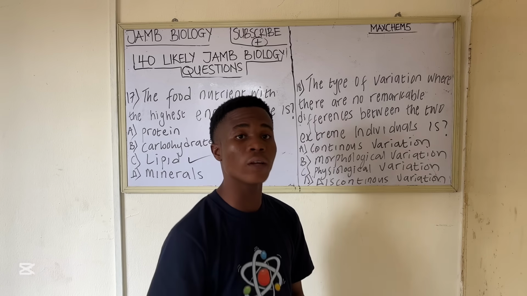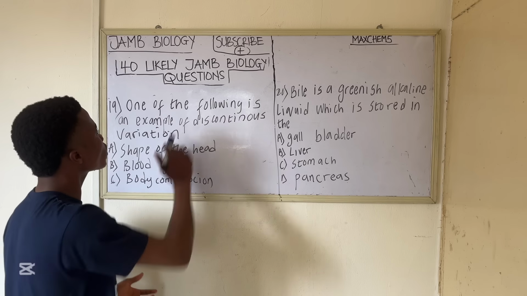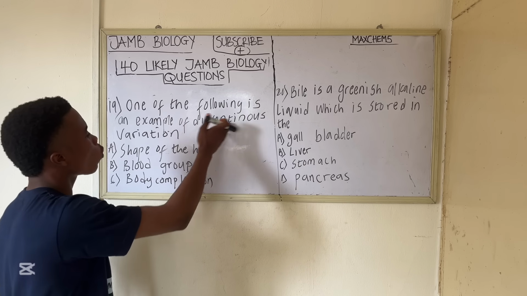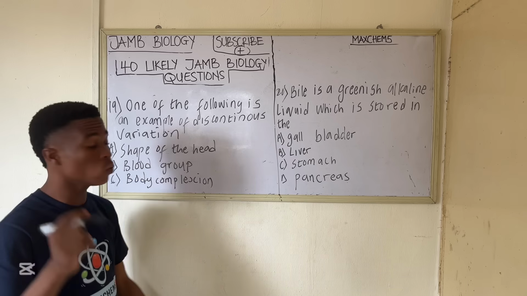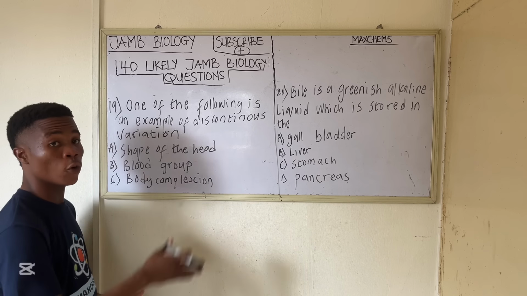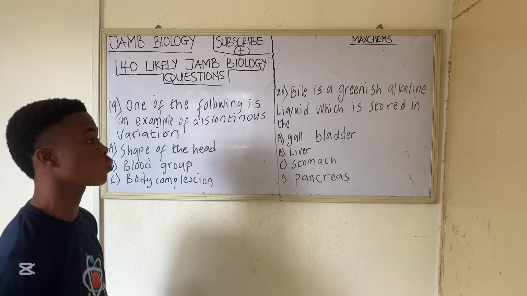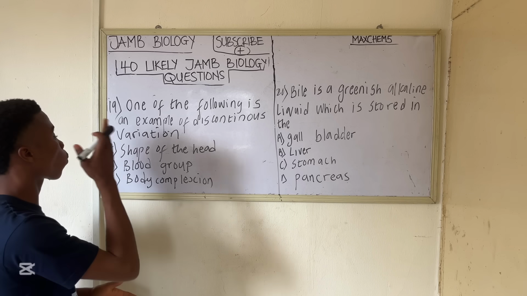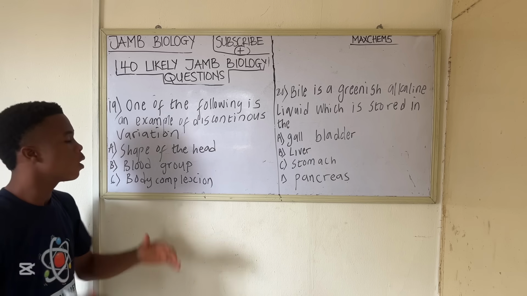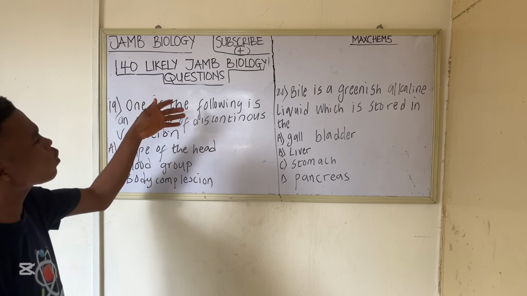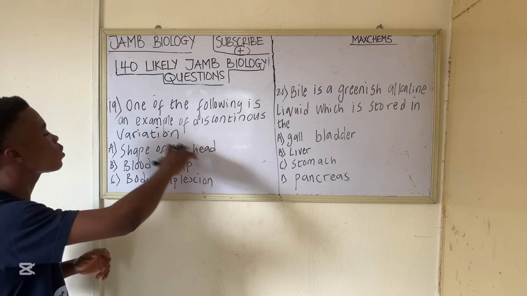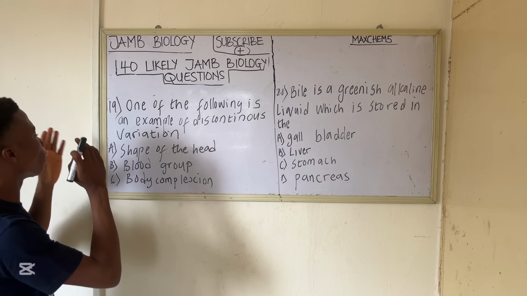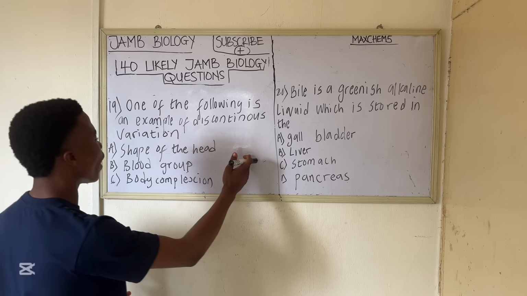So let's go to the next question. The next question says, one of the following is an example of discontinuous variation. I know you know the answer to this, right? From the previous question 18, you should be able to get the answer straight up. So pick your answer before I explain it. Have you picked your answer? Alright, let's go. Option A says the shape of the head.